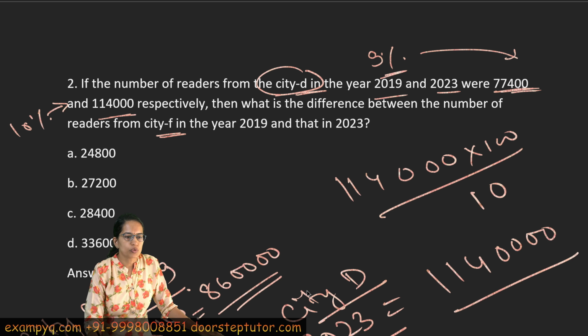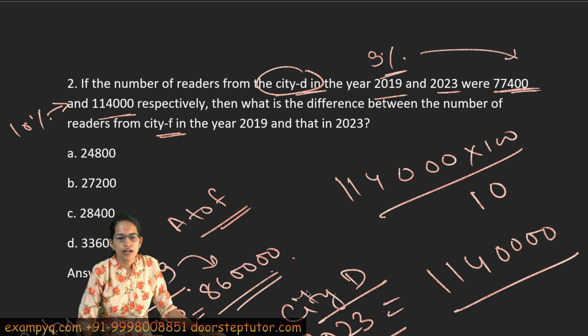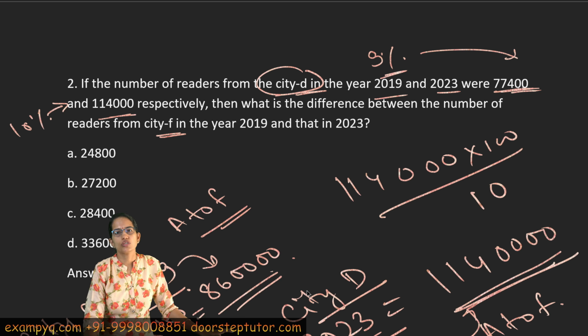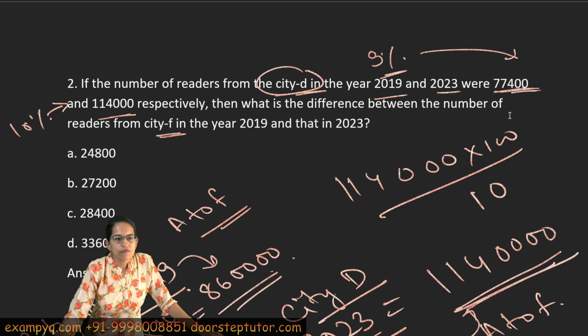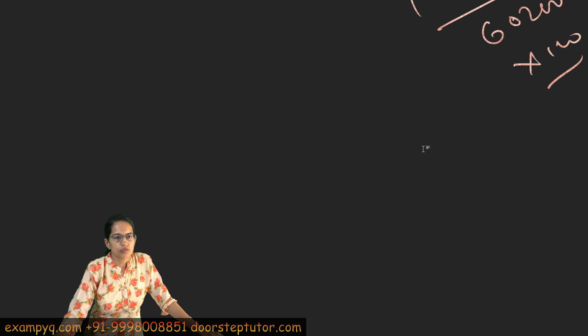Now I have the total population for 2019 across all cities A to F as 860000, and across all cities A to F for 2023 as 114,000. Now, what is the difference in the number of readers in city F from 2019 to 2023?